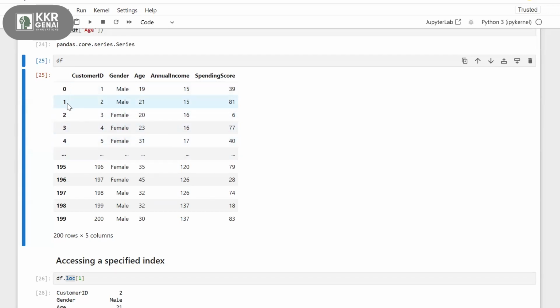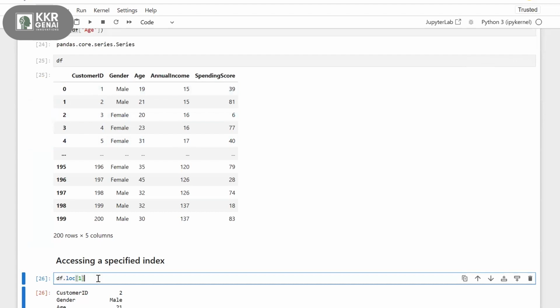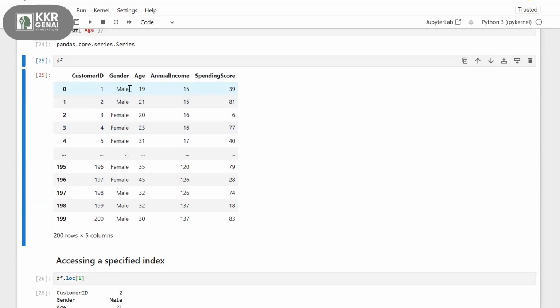Your index names or labels can be anything, right? They could be strings or some names also. So in order to access your elements by labels or by index names, you will use this function called loc. But if you want to use some integer positions, for this record, the specified index is 0, right?